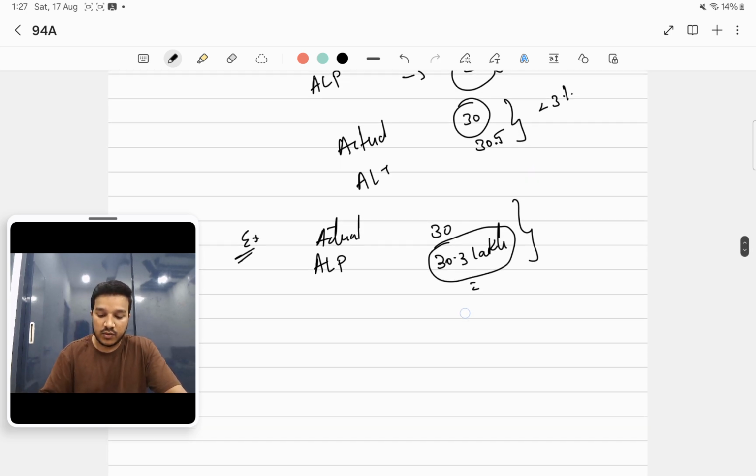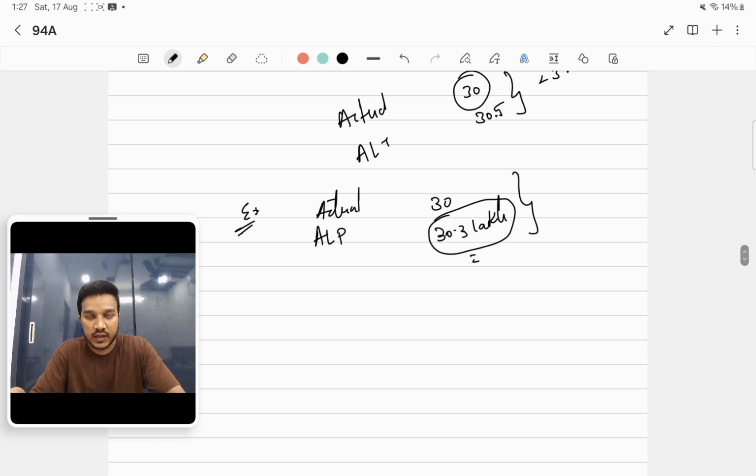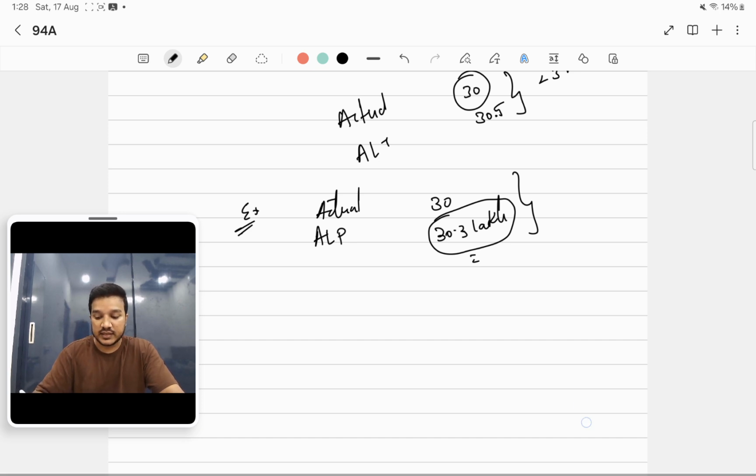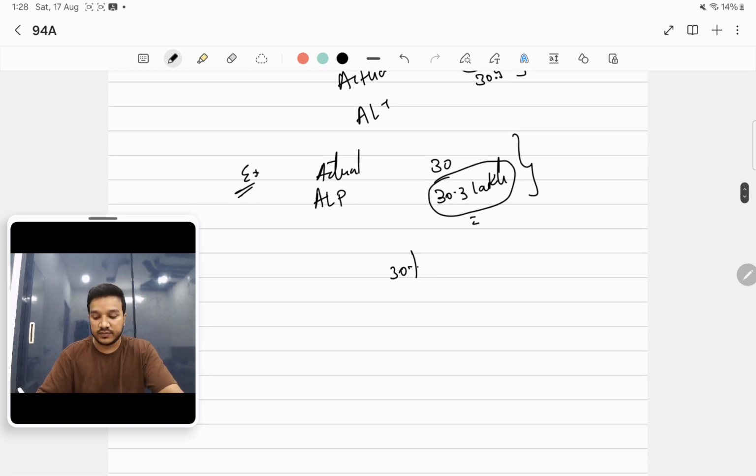Clear? Now after this, in case any person is receiving any amount from a notified jurisdictional area, then that person needs to explain the source of such income. In case he fails to explain, that income that he is receiving will be treated as income in the hands of the assessee, the person who is receiving. That will be treated as income in the year of receipt. Now one more point. In case you are paying any amount to a person in a notified jurisdictional area, then you have to deduct TDS at 30%. Remember, 30% TDS needs to be deducted, and this question has been asked in the May 24 exams.